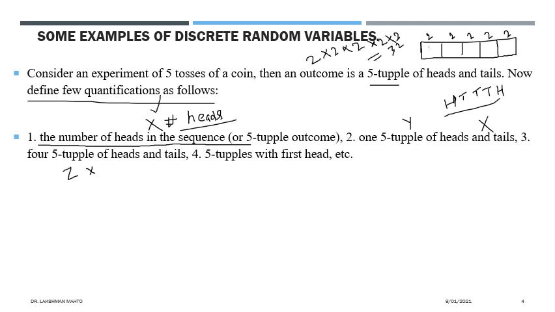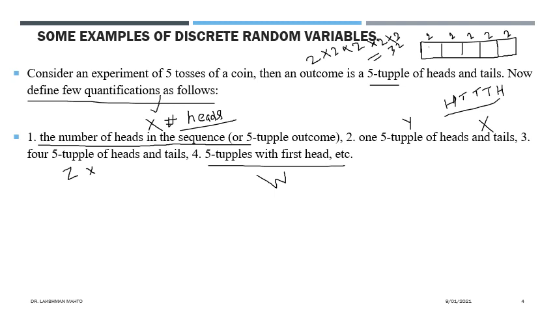Now I'm talking about the fifth one, tuples with first head. I'm denoting this one by W. I'm taking a quantification approach that says tuples with first head. Now, anyone can comment on whether it is a random variable or not? No, just think one more time.